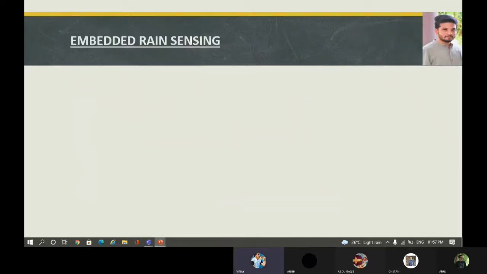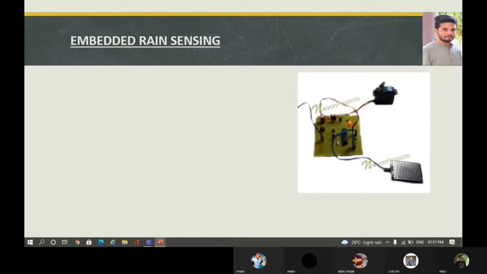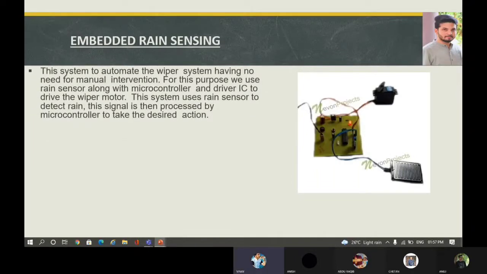I am going to explain about embedded rain sensing. Here you see this system to automate the wiper system, having no need for manual intervention. For this purpose, we use a rain sensor along with the microcontroller and driver IC to drive the wiper motor. This system uses a rain sensor to detect rain. The signal is then processed by the microcontroller to take the desired action.